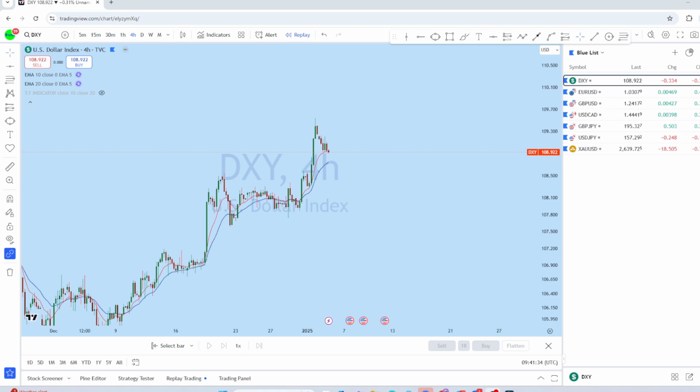As this is going to be an NFP week, we can expect increased volatility in the market. So this is the list that you can see, guys and girls: DXY, Euro dollar, British pound US dollar, dollar CAD, GBPJPY, dollar yen, and XAU USD.